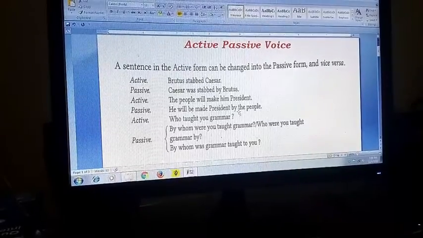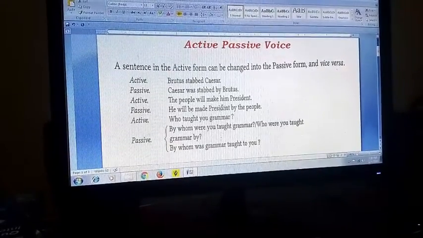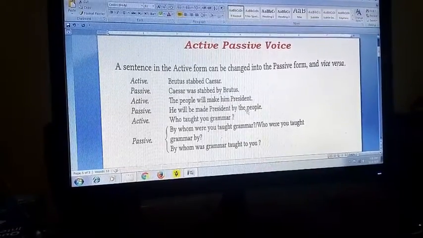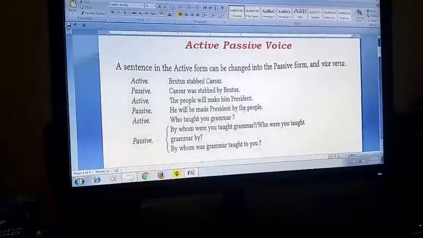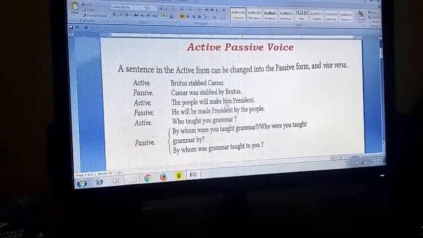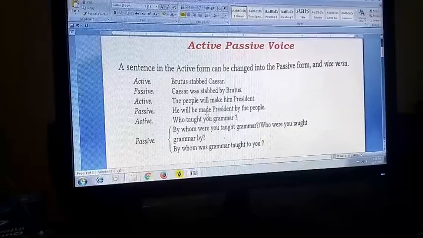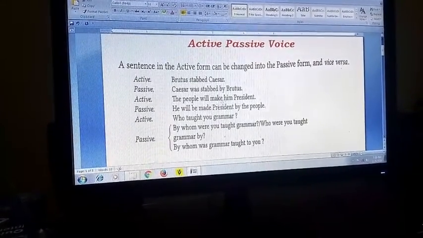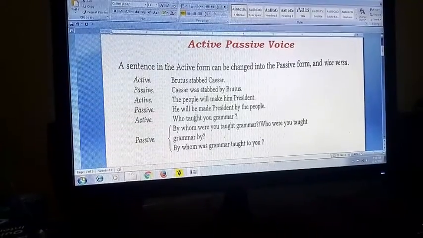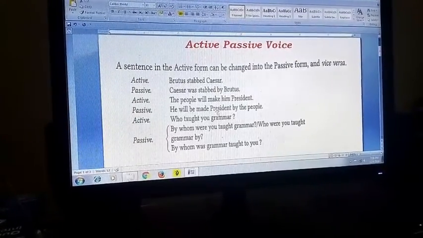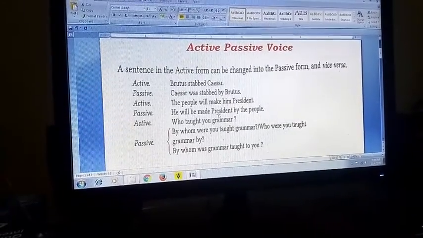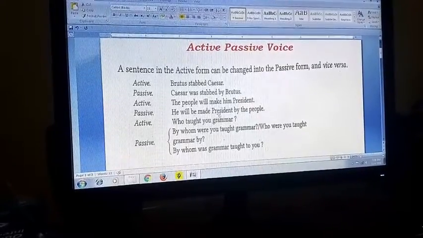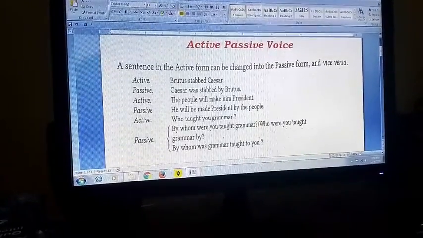Here, in this one, we are starting with he: He will be made president by the people. Why made and why not make? Because it is in the simple future, but whenever we go for the passive voice, we always use the past participle form of the main verb. So the past participle form of the main verb make is made.